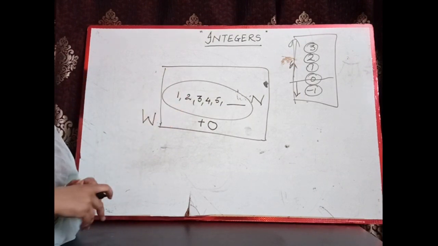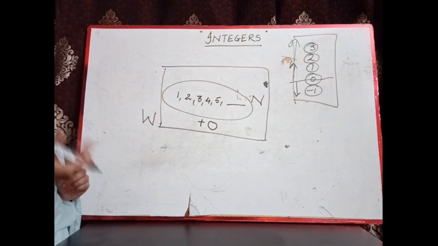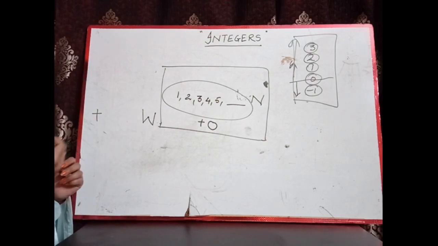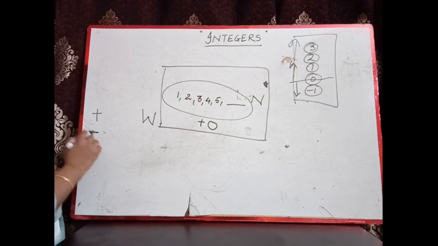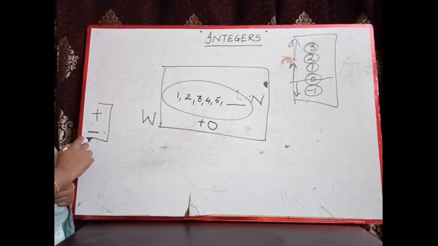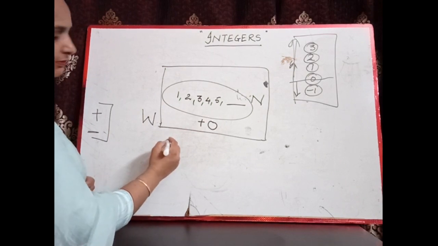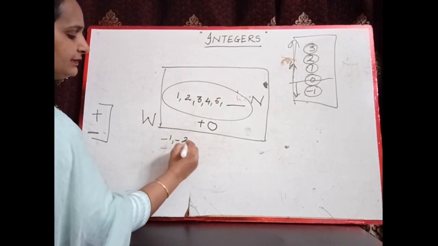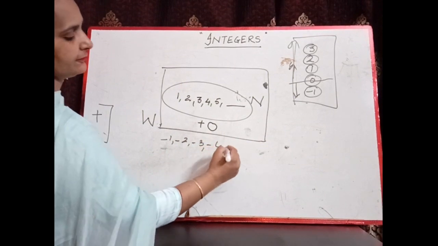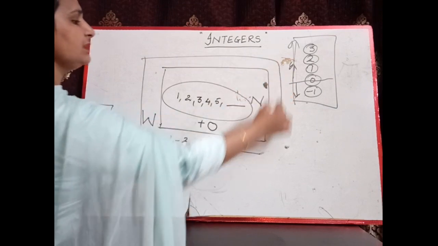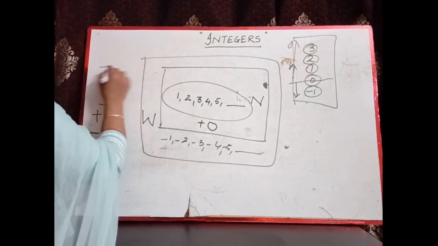In our general life, when we give something, we get a positive sign, and when we take something, when we borrow, this means a negative sign. That means positive and negative both are opposite to each other, and with this we got the concept of negative numbers. When we got the negative numbers, we got -1, -2, -3, -4, -5, and so on. The group of all these numbers is known as integers.